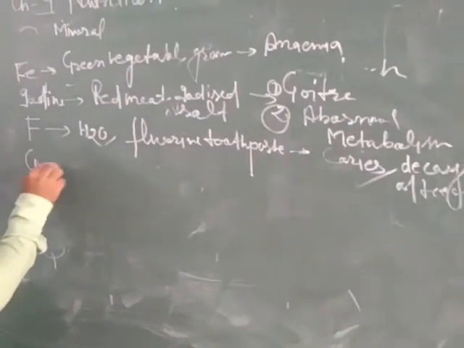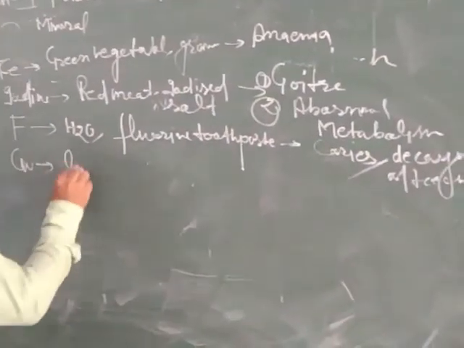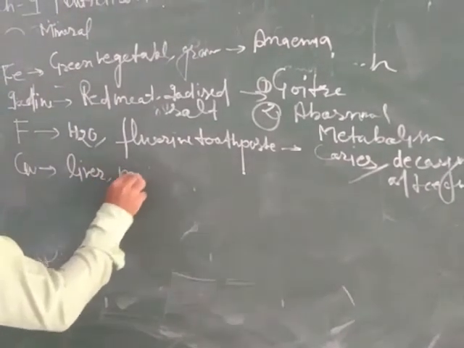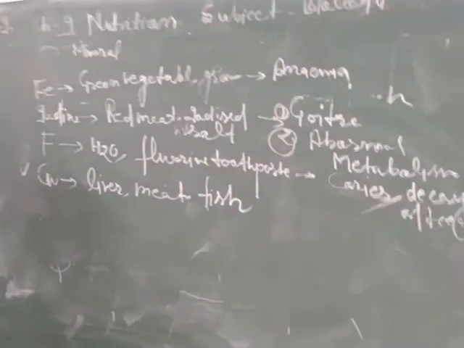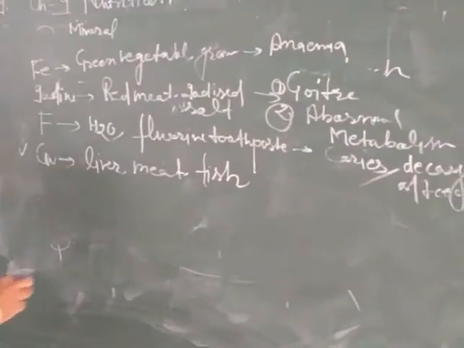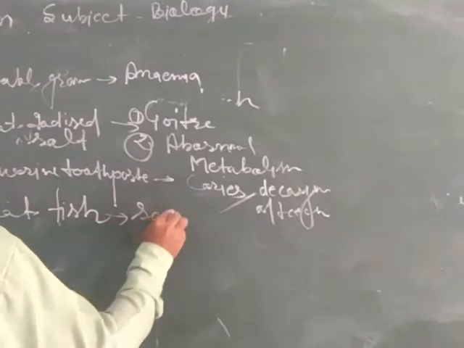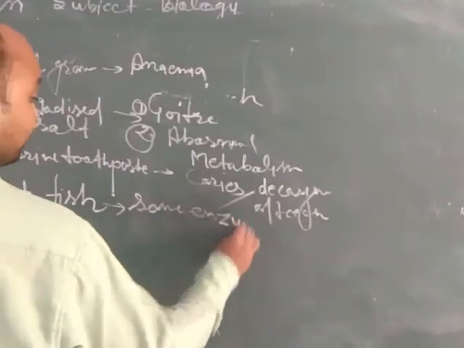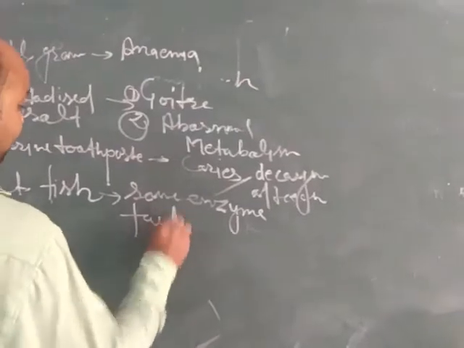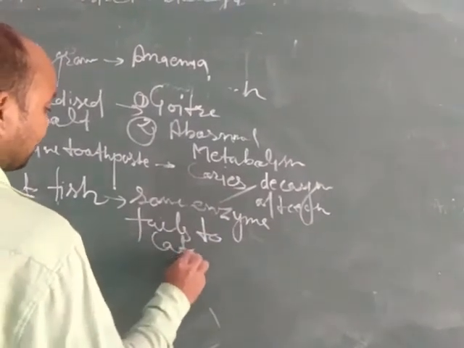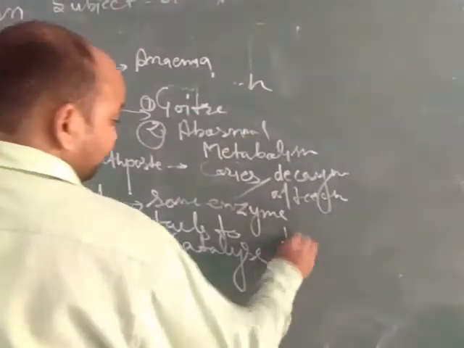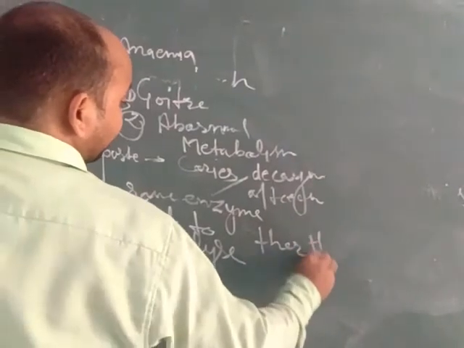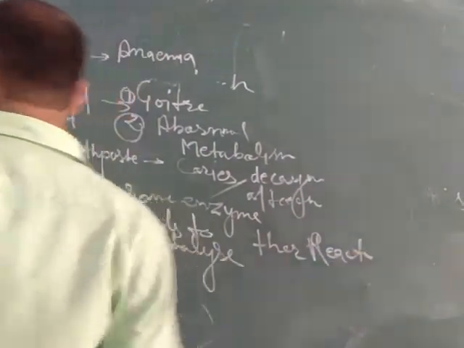Next one is copper. Copper is obtained from liver, meat, fish and nuts, which are the chief sources of copper. Due to deficiency of copper, some enzymes fail to catalyze their reactions in our body.